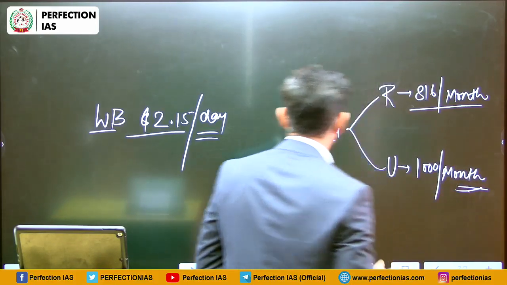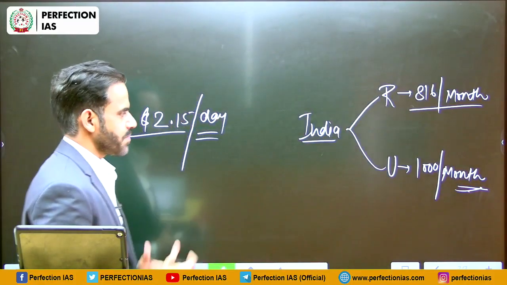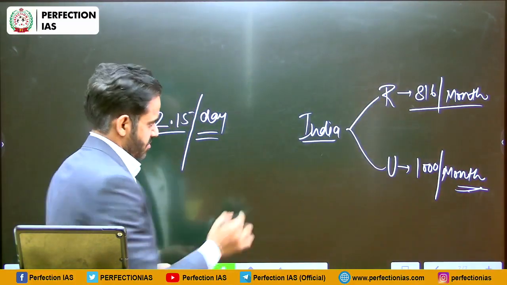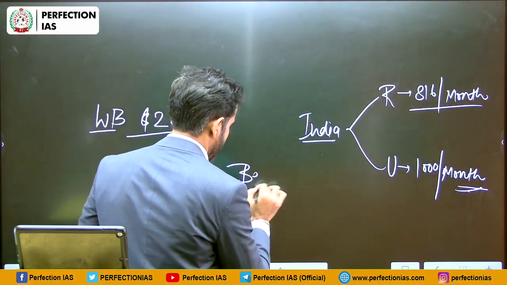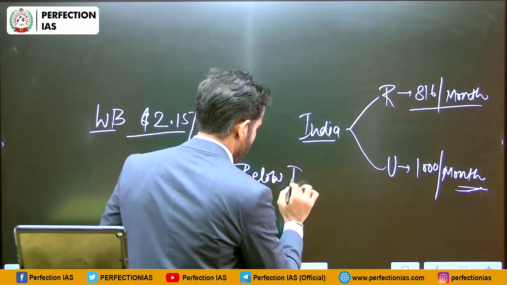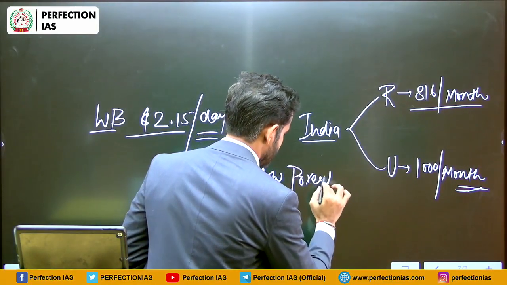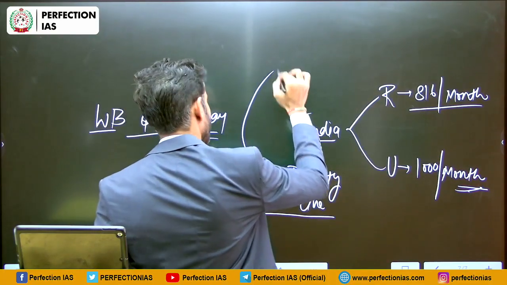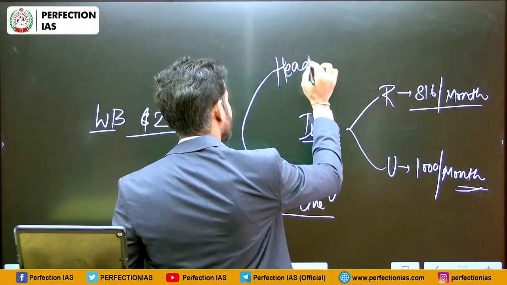So this is the poverty line. That means the people who are below this, they are below poverty line. It is also known as head count ratio.